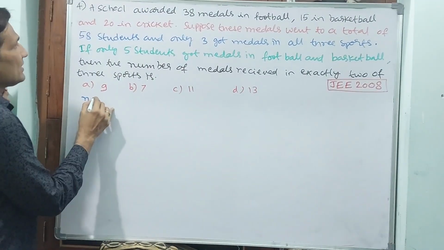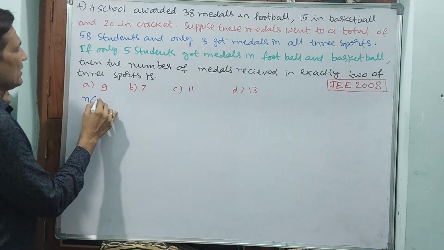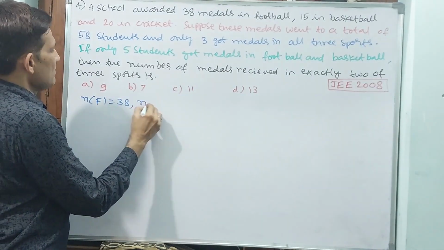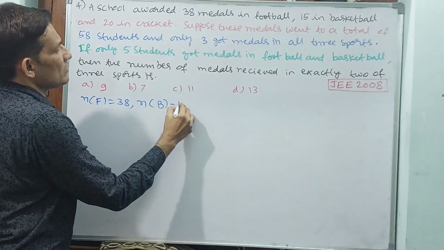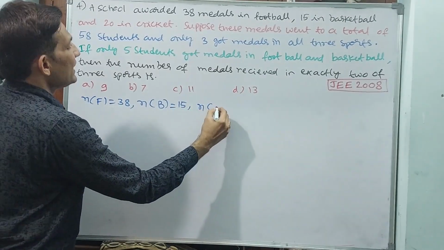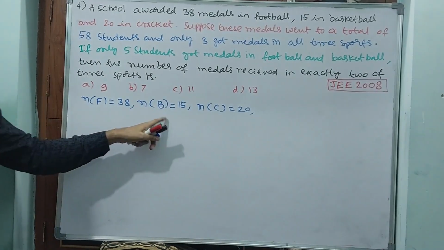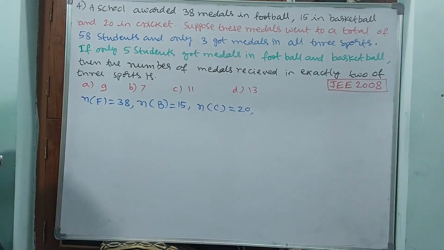Medals in football, NF is equal to 38. Medals in basketball, NB is equal to 15. Medals in cricket, NC is equal to 20. Okay? Football, basketball, cricket. First line over.